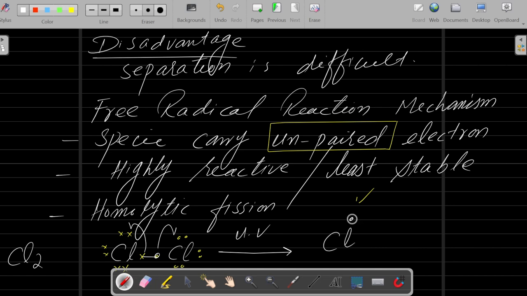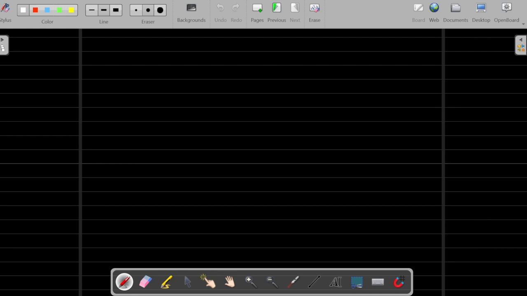This dot represents the unpaired electron. It shows that this atom has an unpaired electron and it is a radical. And what is the condition for creating a radical? The UV radiation. So you can substitute chlorine or bromine in alkanes using this. Let me explain the mechanism.